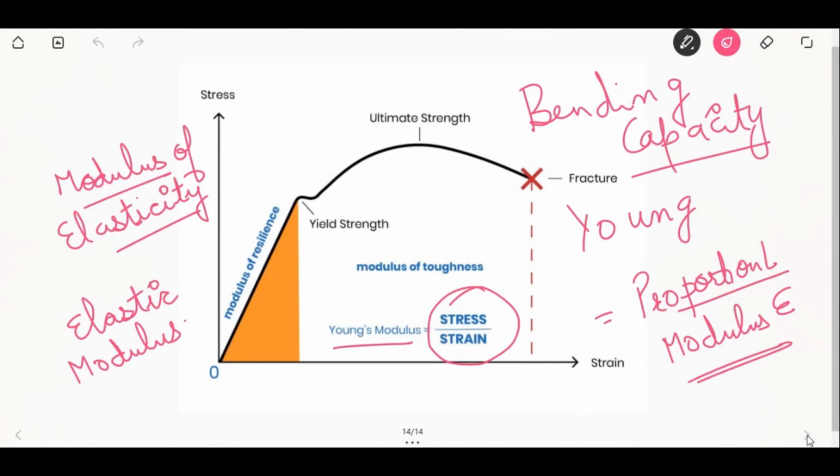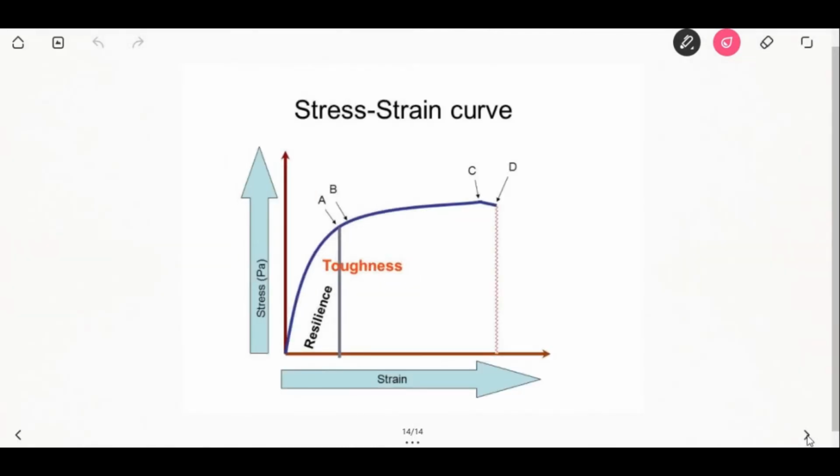Next comes resilience. The term resilience is associated with springiness. It can be defined as the amount of energy absorbed by the structure when it is stressed not to exceed its proportional limit. The resilience of the material is measured in terms of modulus of resilience, that is the amount of energy stored in the body when a unit volume of material is stressed to its proportional limit.